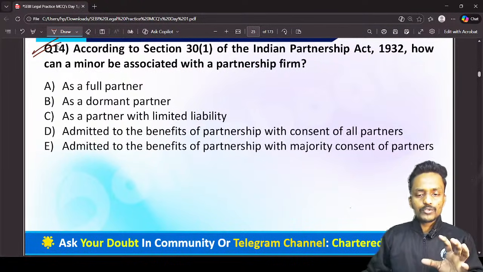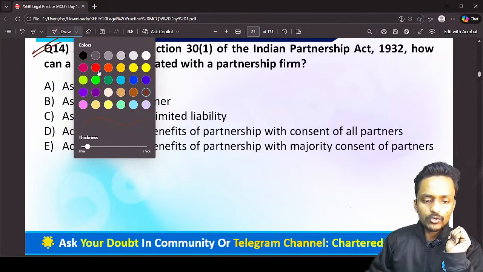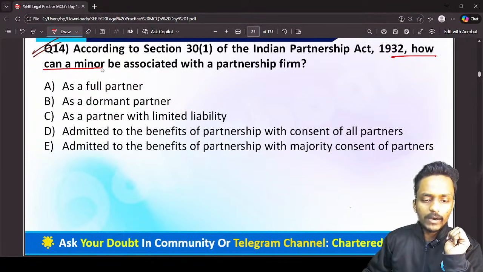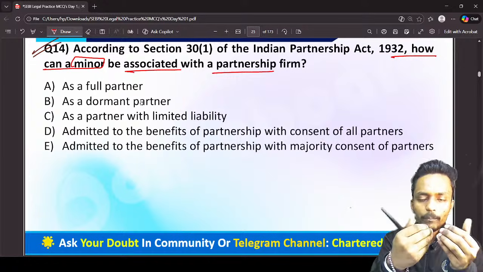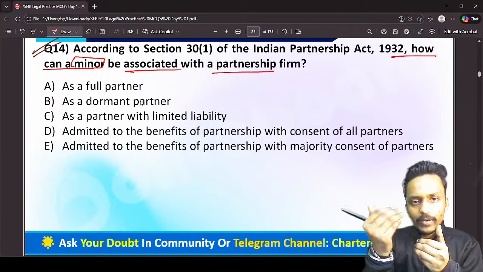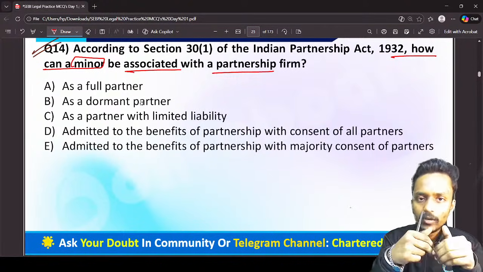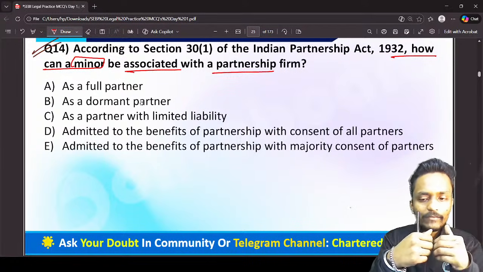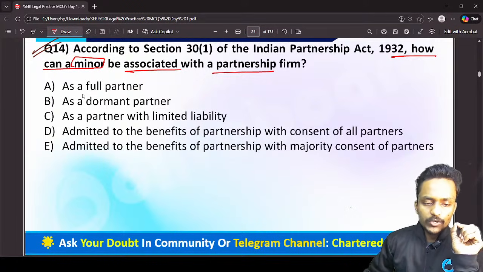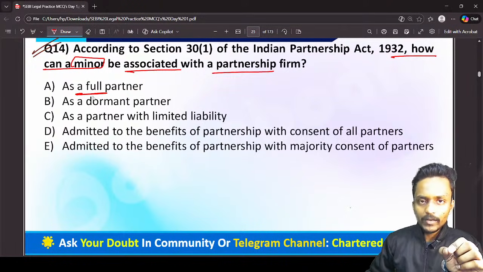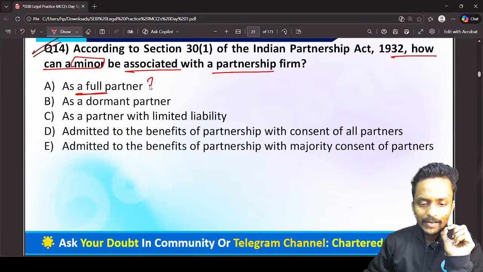Now we have question number 14, which asks how a minor can be associated with the partnership firm. One of the partners wants the minor to be admitted into the benefits of the partnership, so what is the way this is possible? Now the first option: as a full partner, can you admit the minor into the benefits of partnership? No, sir, a minor cannot become a partner. It's very simple.